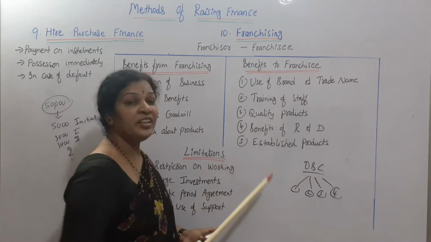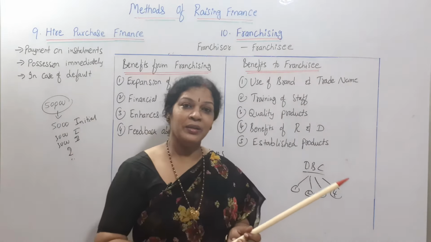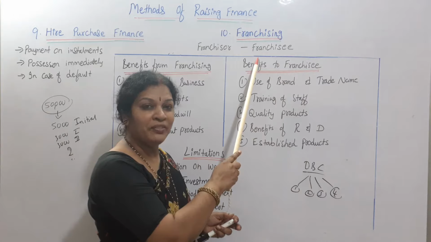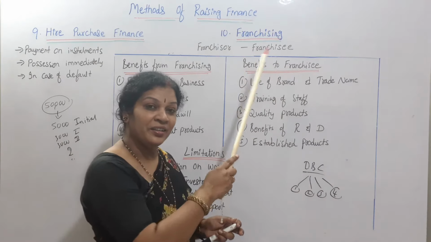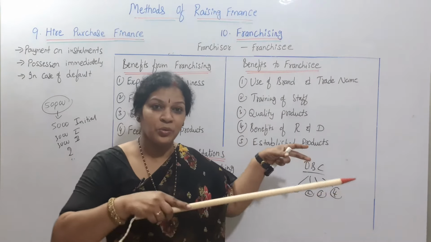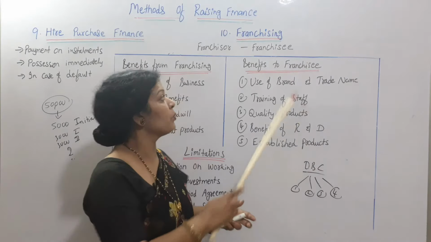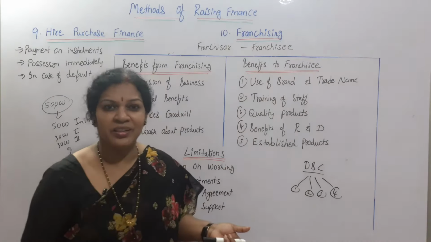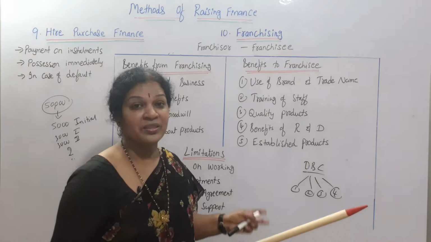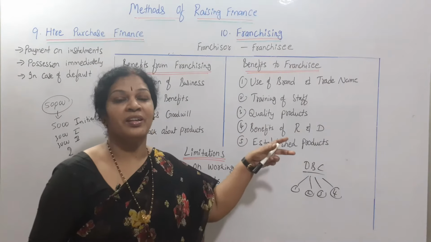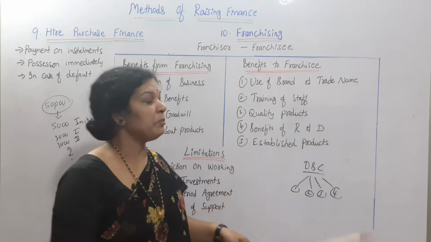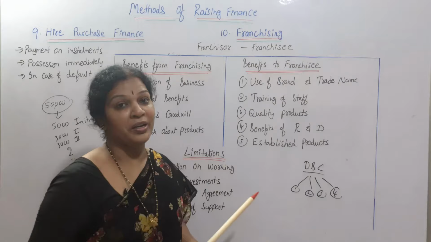Next one is training of staff. Whenever the franchisee takes the franchising from the franchisor, he gets some benefits like training, and the franchisor is going to send some trainers to his staff. Those trainers are going to train the employees working with this franchisee. So training is also there. The product will definitely be good always, and you will always get the same quality products, because control and supply of the products and checking everything will be with the franchisor only. That is why quality products are possible.